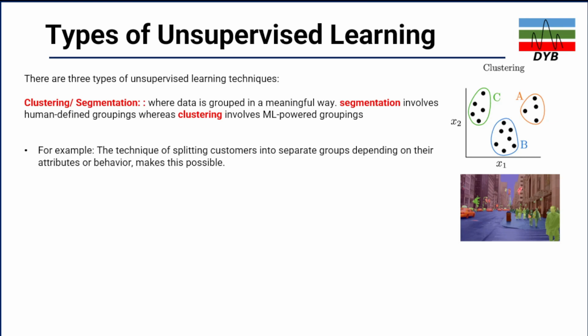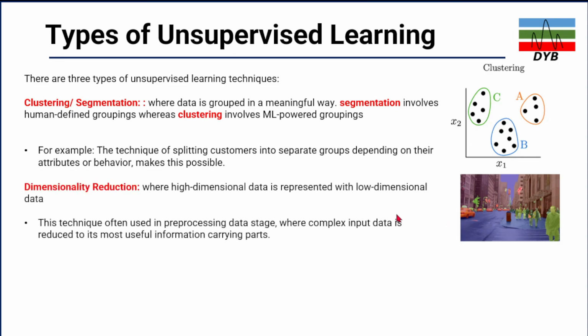The first thing is the clustering. The second thing is the segmentation. The example here is a technique of splitting the customers into separate groups depending on their attributes and behavior. In this case, in my understanding, the clustering comes first, then based on the clustering, you do the segmentation. And the second type of unsupervised learning is dimensionality reduction.